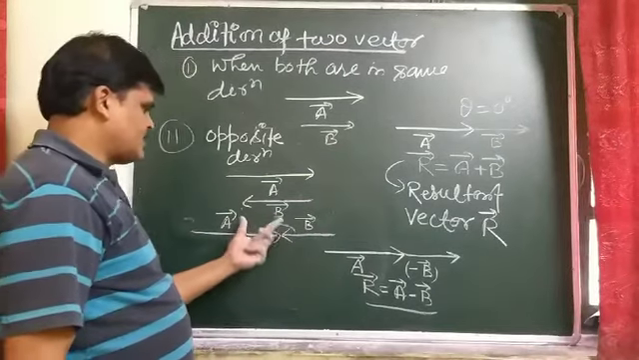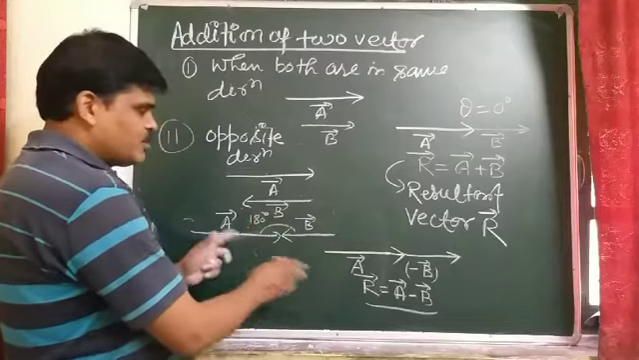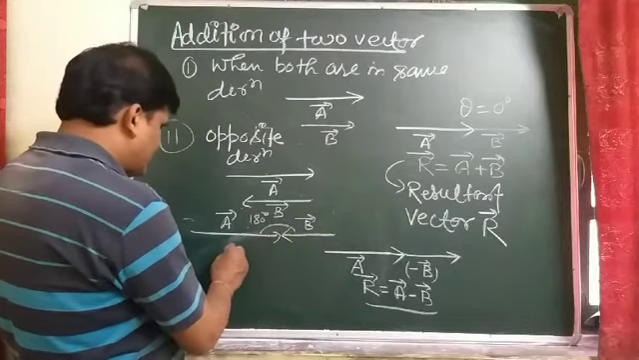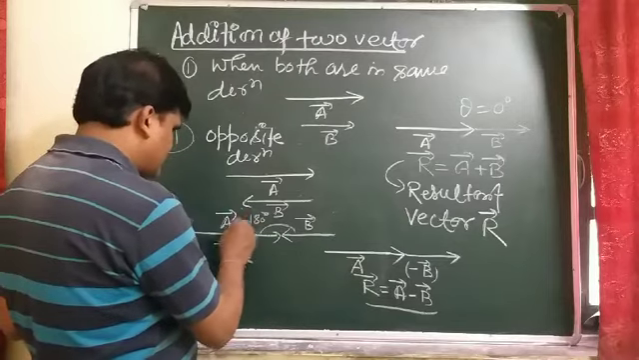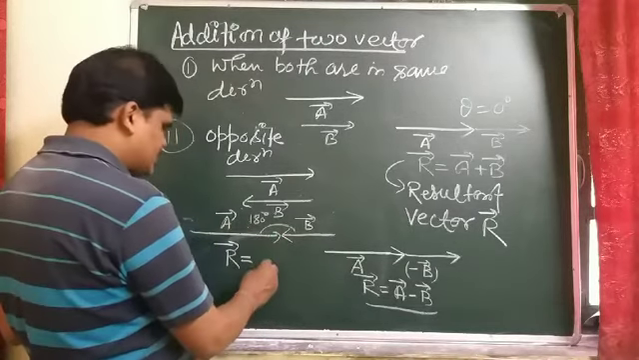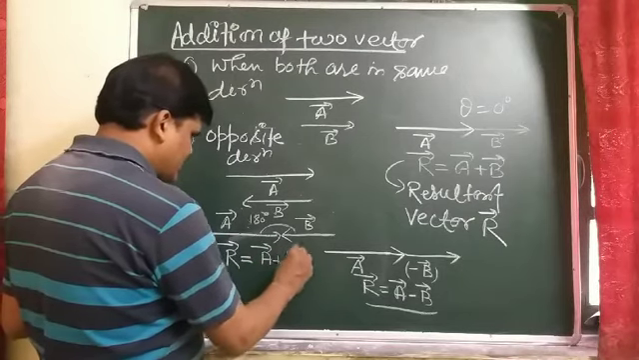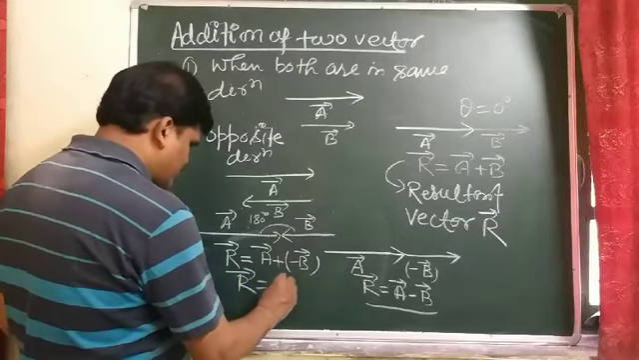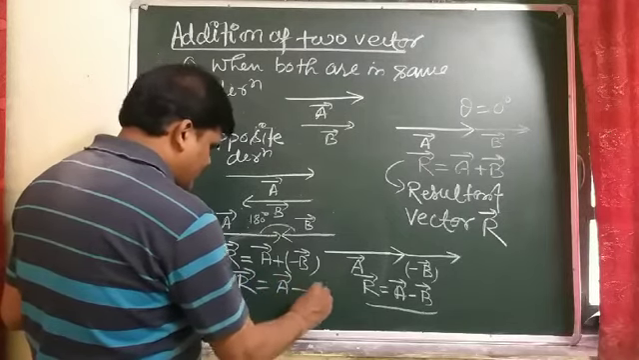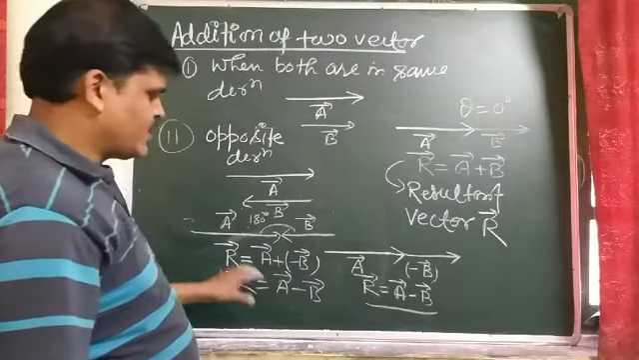If two vectors act in opposite directions, the angle between them is 180 degrees. So by changing the direction, the resultant vector comes out to be, in the positive or opposite direction, vector A plus minus vector B. So again the resultant vector comes out to be vector A minus vector B. So this is the resultant vector.